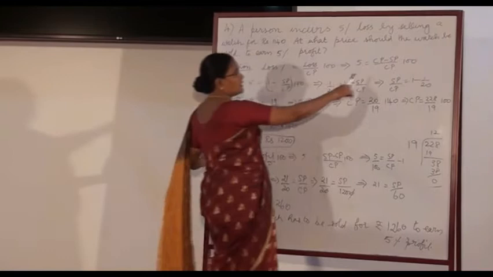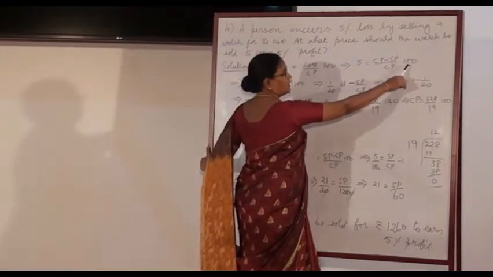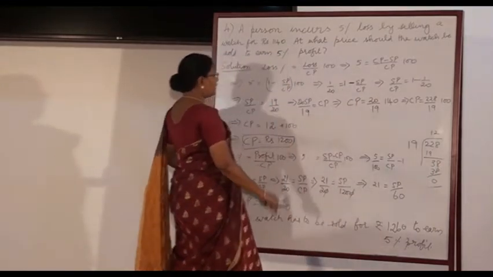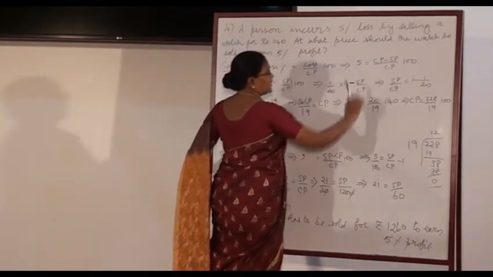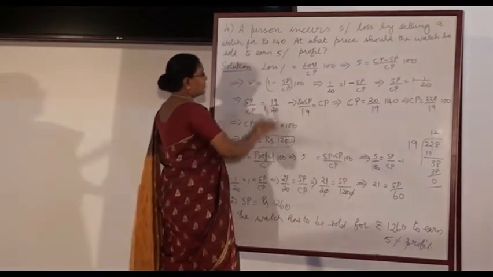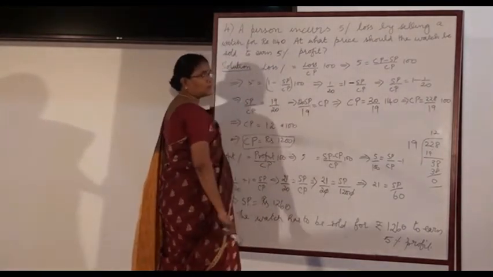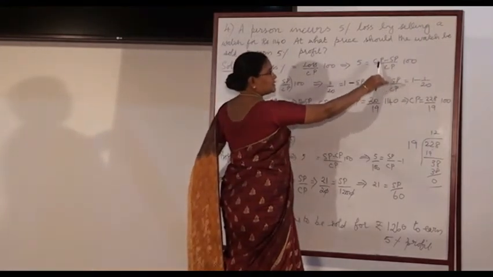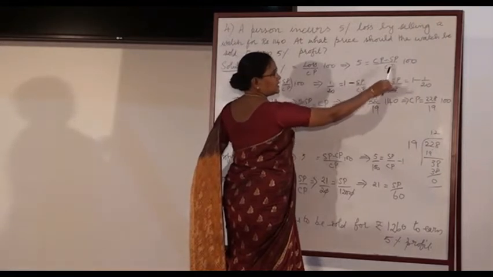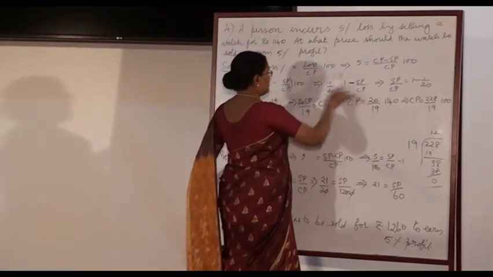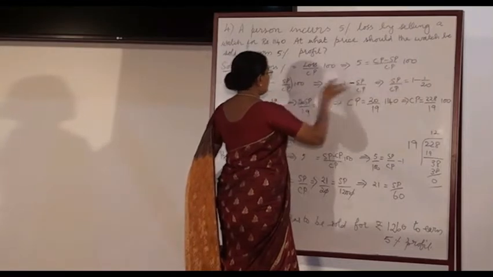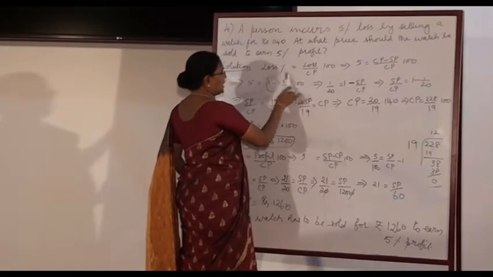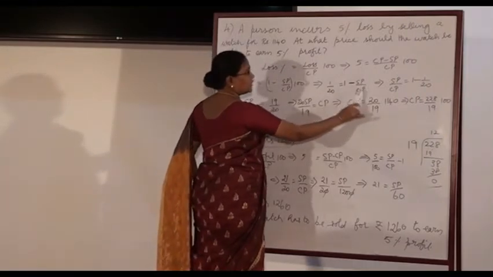Simplify this. The 100 on the right side goes to the left side as divided by 100. So the left side becomes 5 divided by 100, which is 1 by 20. CP minus SP by CP is CP by CP minus SP by CP. CP by CP is 1 minus SP by CP. So 5 divided by 100 goes as 1 by 20 and this goes as 1 minus SP by CP.